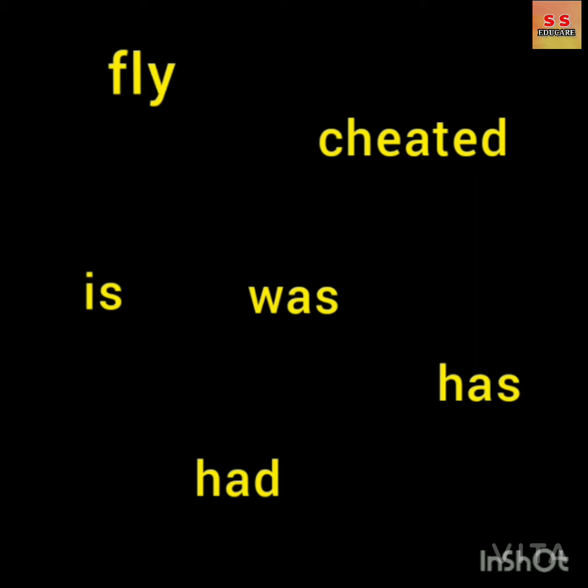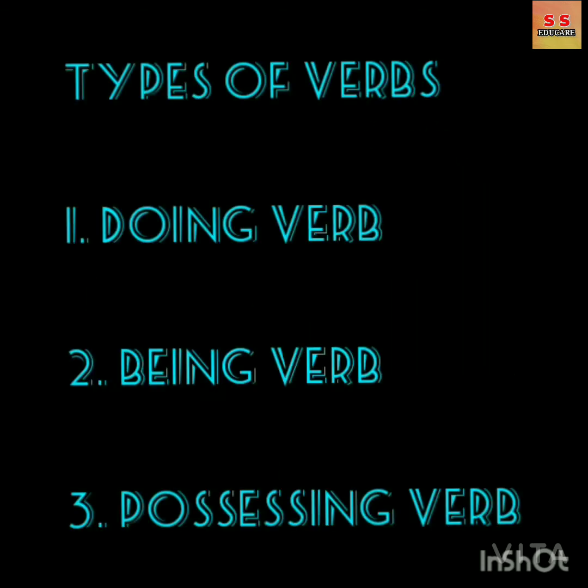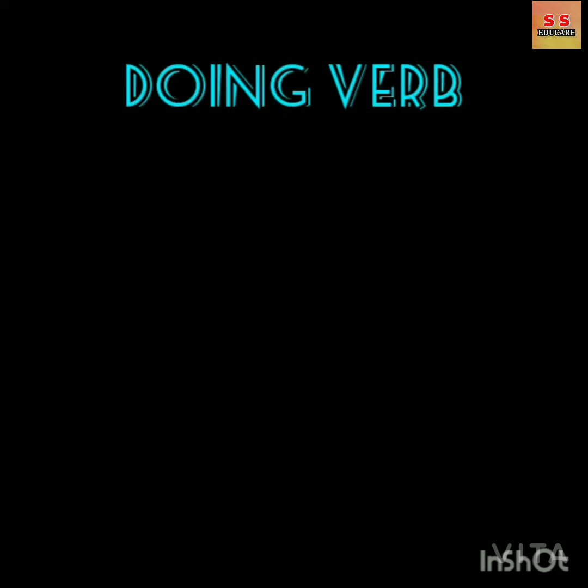Verbs make a sentence complete. We cannot form a sentence without using verbs. There are three types of verbs. First, doing verbs. Second, being verbs. And third, possessing verbs.